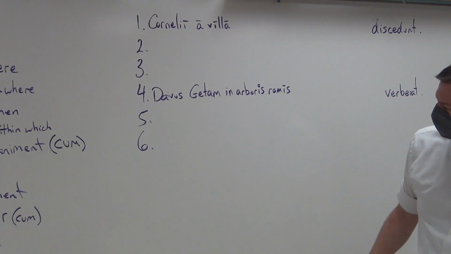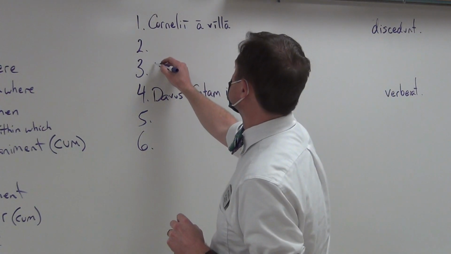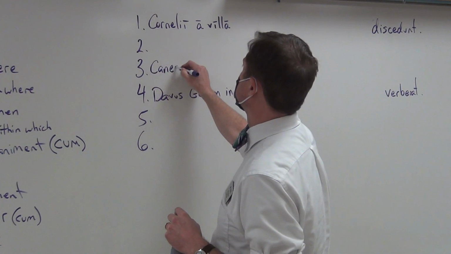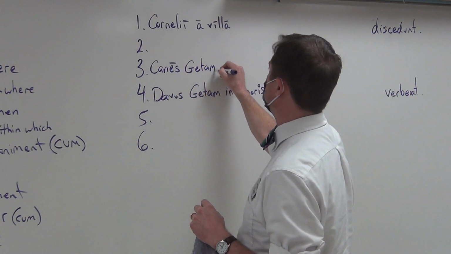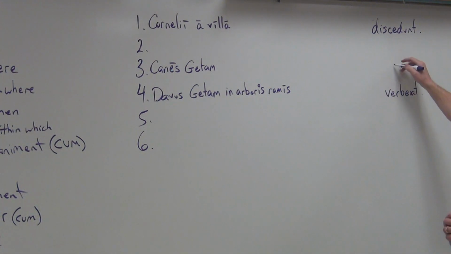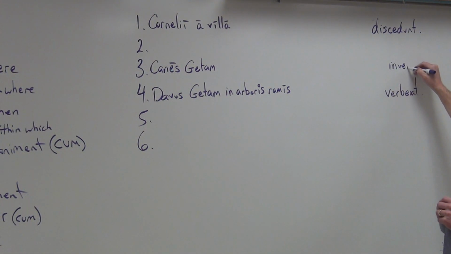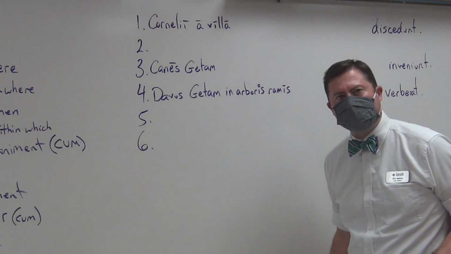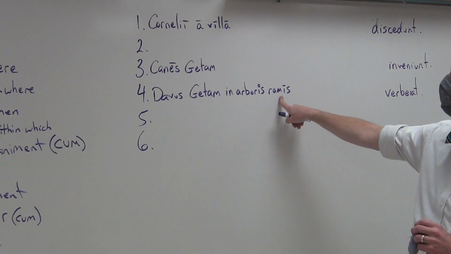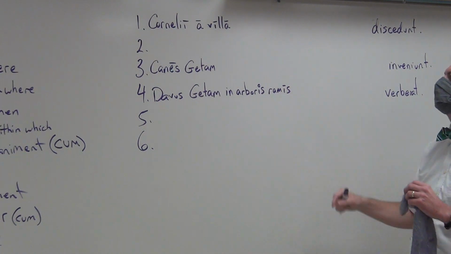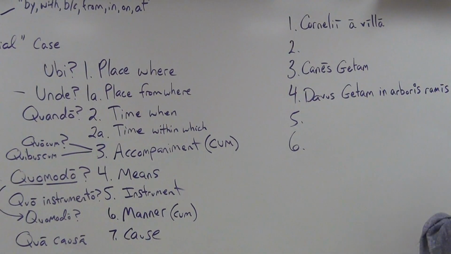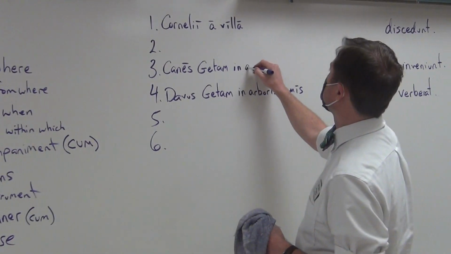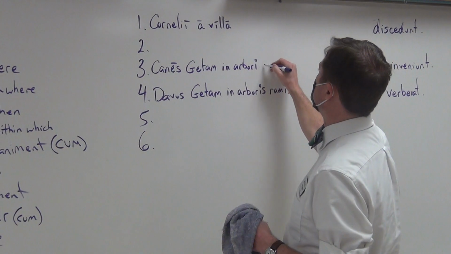And let's have the same sentence of sorts right above it, in which it will say that the dogs, the canes, they're going to do something to Getam, and what they're going to do is that they're going to inveniunt. They find Geta, and it's the same place. Where? So why is ramis in the ablative? Because it's telling us the place where. It's answering the question ubi. Where do they do that finding? And so we'll have it again in arboris